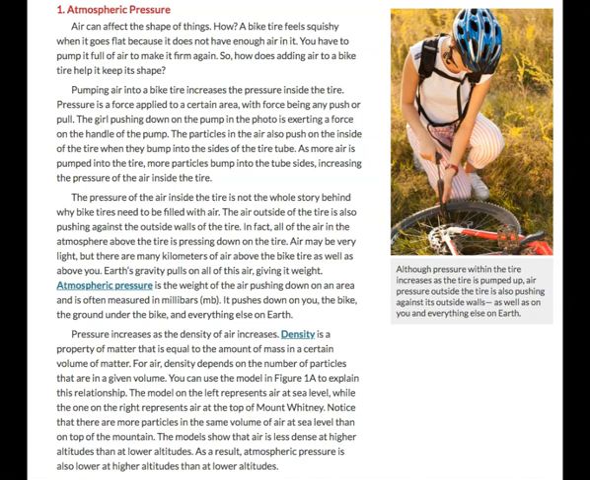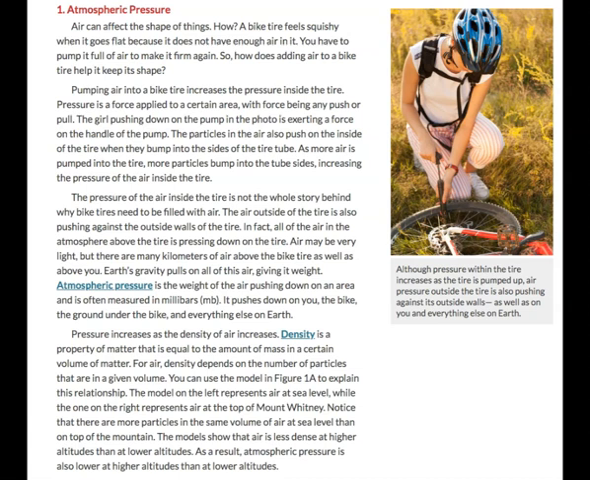Pressure increases as the density of the air increases. Density is a property of matter that is equal to the amount of mass in a certain volume of matter. For air, density depends on the number of particles that are in a given volume. You can use the model in Figure 1a to explain this relationship. The model on the left represents air at sea level, while the one on the right represents air at the top of Mount Whitney. I'll show you those in just a second. Notice that there are more particles in the same volume of air at sea level than on the top of the mountains. The models show that air is less dense at higher altitudes than at lower altitudes.